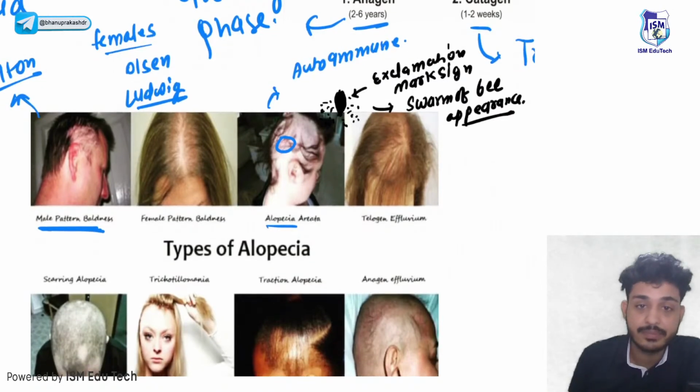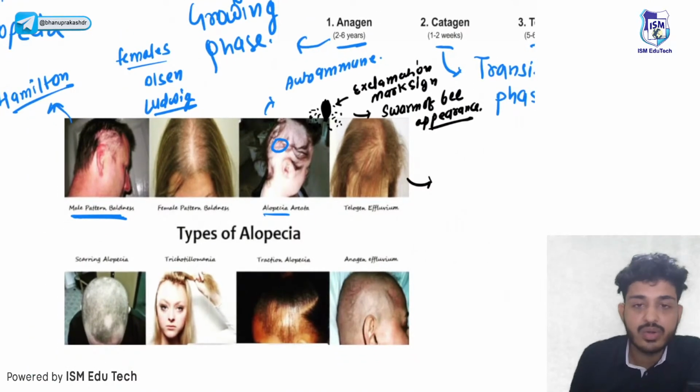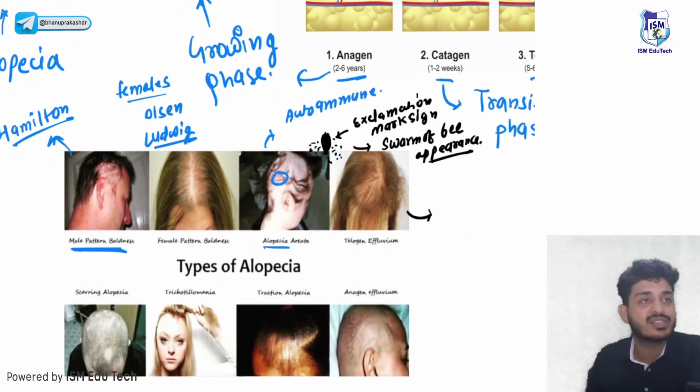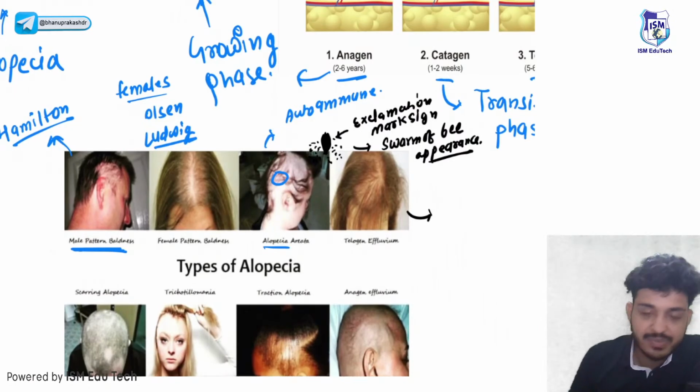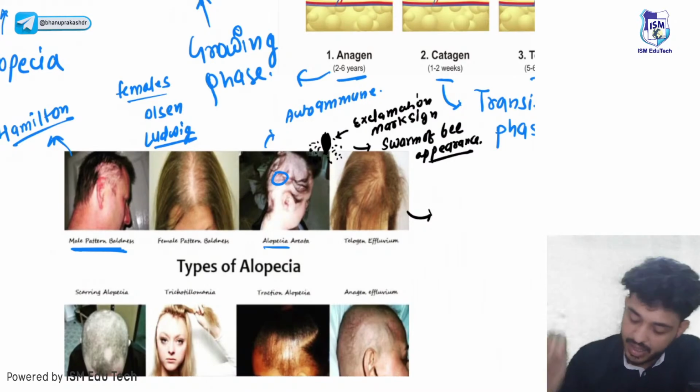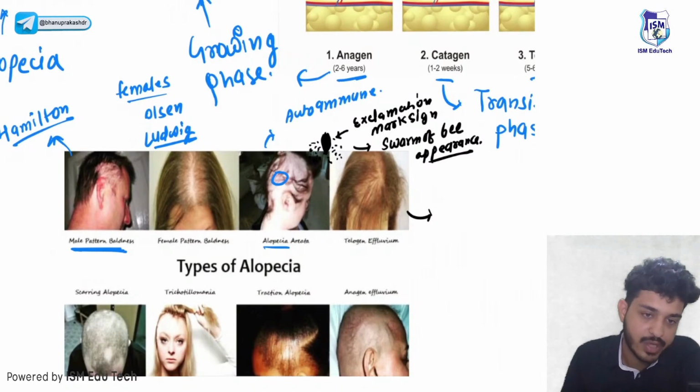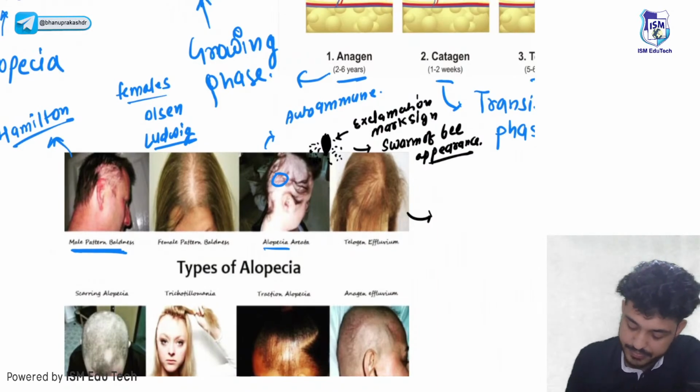Next thing is your telogen effluvium. Telogen effluvium, remember I told you it lasts for months. For example, let's say a telogen effluvium patient comes to us with the history that 3 months back the patient had COVID, and now the patient is losing her hair, right? So that is your telogen effluvium.